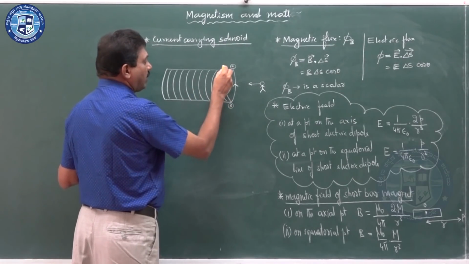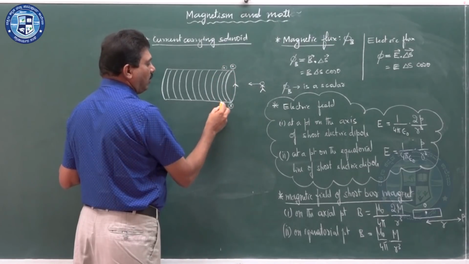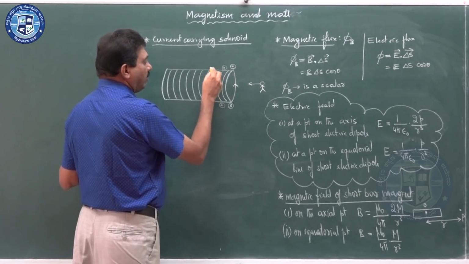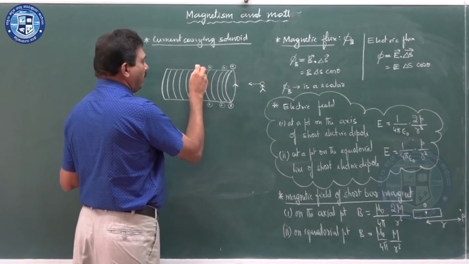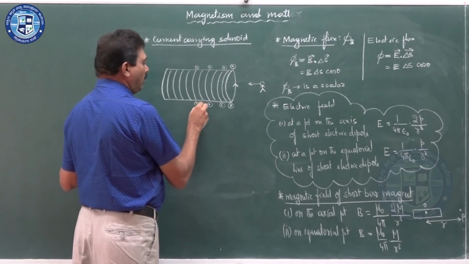In all the turns you can represent it like that: inward and outward everywhere.